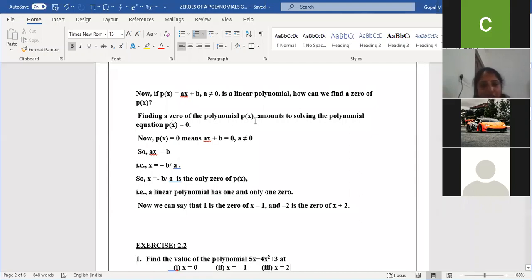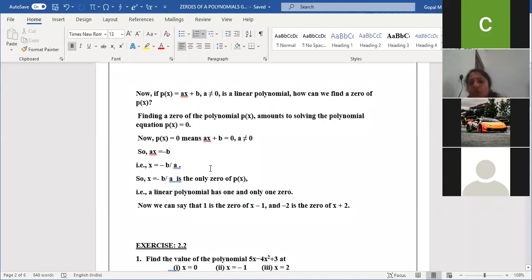So I'll just check how to find out the zero of p of x. Finding a zero of p of x amounts to solving the polynomial. We need to make this p of x equal to 0. Here we need to find out the x value. That's it. If you make p of x equal to 0, then what will remain? ax plus b is equal to 0. Then if I take b towards the right side, ax is equal to minus b. Then what is the x value? Minus b by a is the only zero of p of x. Always remember, since the linear polynomial degree is 1, we'll get only 1 zero of p of x.